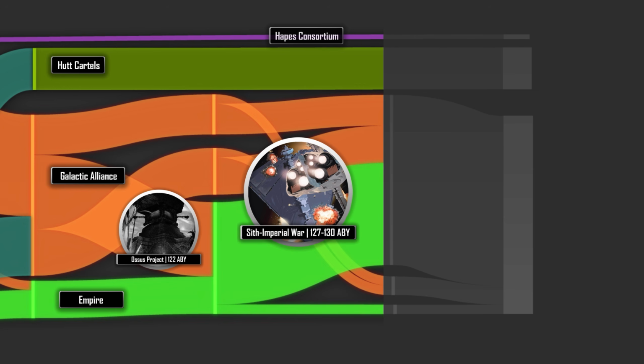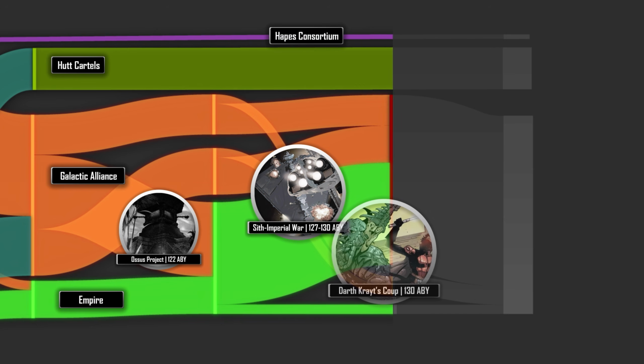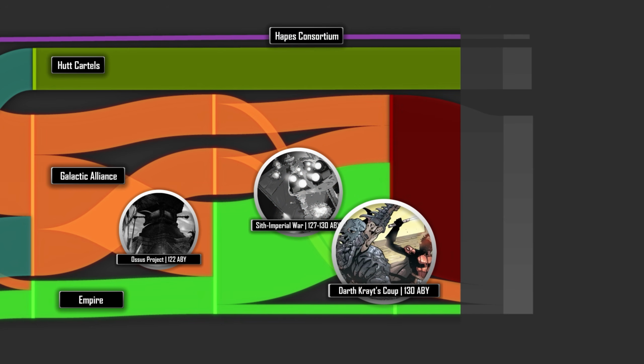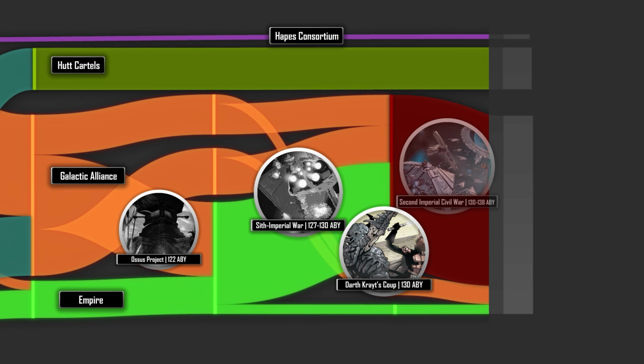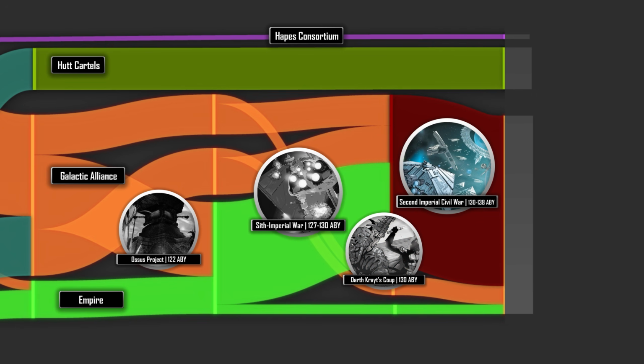Over the course of the next 3 years, the Empire quickly took over most of the Alliance's territory, while many systems wanted to secede from the Alliance once again. At the conclusion of the war, achieved due to the helpful intervention of Darth Krayt and his Sith in service of the Empire, Krayt deposed Fel and took over, leaving himself in charge of most of the galaxy, opposed only by the Galactic Alliance remnant and the Empire in exile over the course of the Second Imperial Civil War from 130 to 138 ABY. The Jedi Order was once again nearly wiped out during the Legacy period, but Cade Skywalker, a descendant of Luke, was able to kill Darth Krayt and the Galactic Alliance reformed.